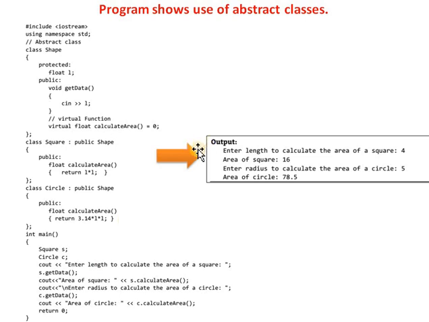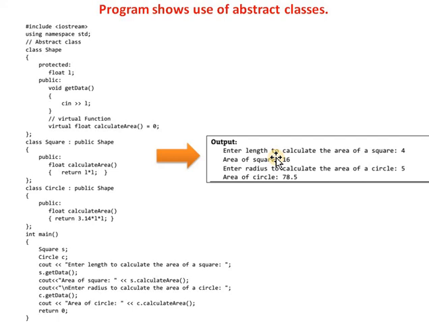While you are executing this program, you will get the output as follows. First it will display the message, enter length to calculate the area of square. First it calculates the area of square, then it will input the value for the radius to calculate the area of circle, and then it calculates the area of circle. This is the example of an abstract class.